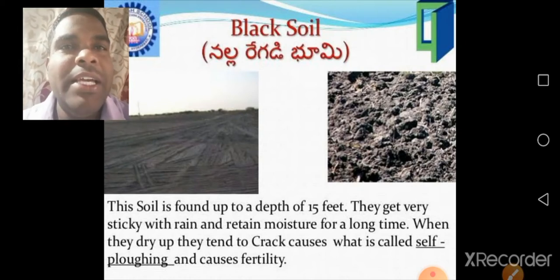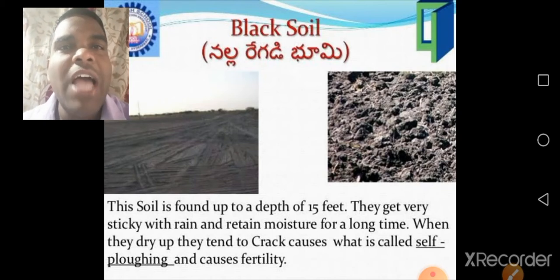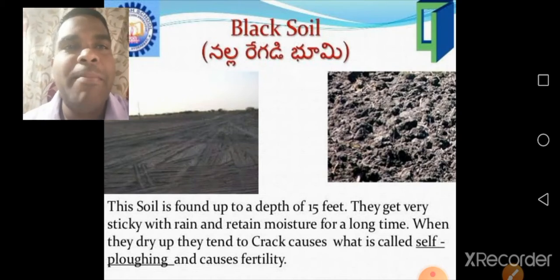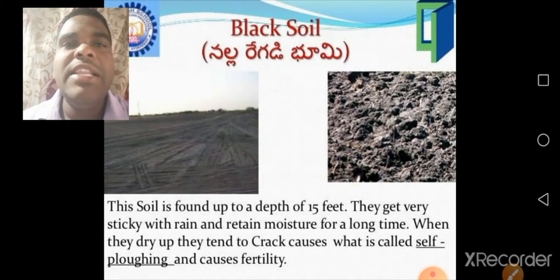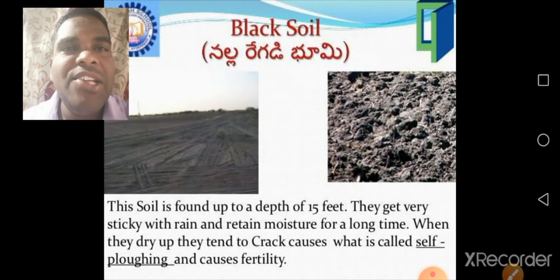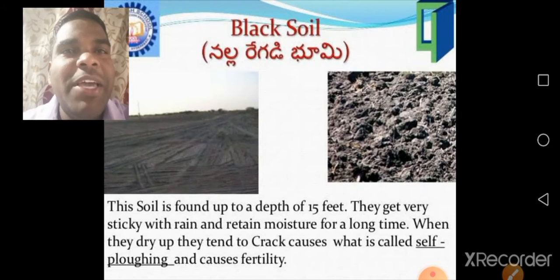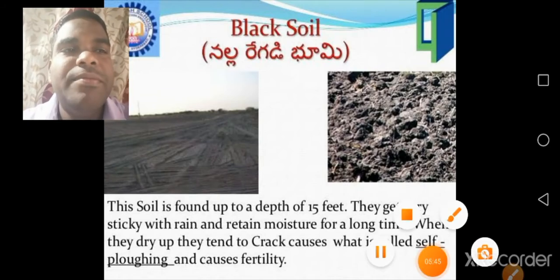Yes, there are three types of soils: alluvial soils, sandy soils, and black soils. Understand children? These village soils are very suitable for farming. Understand children? Yes. See, next topic is rainfall and irrigation.